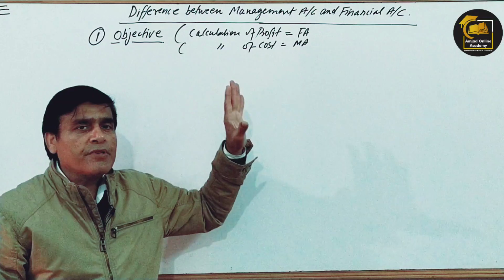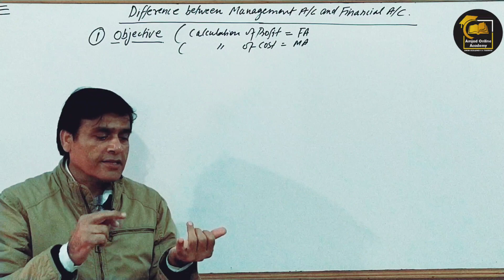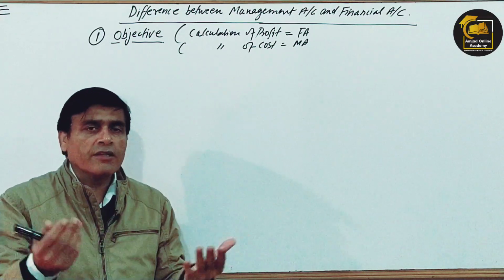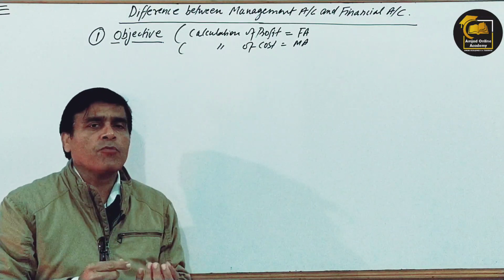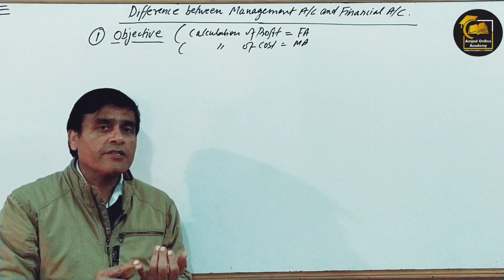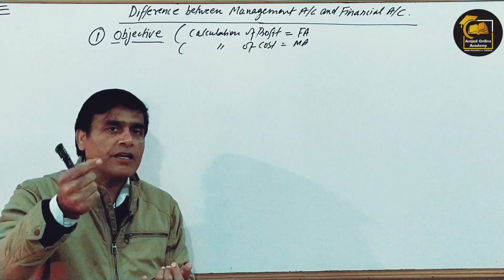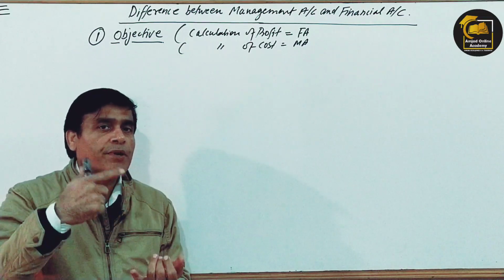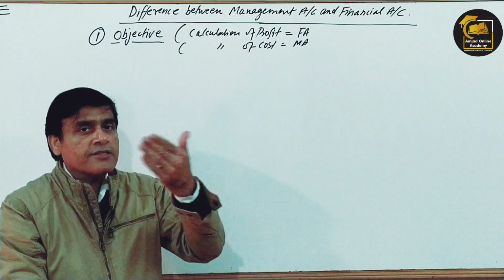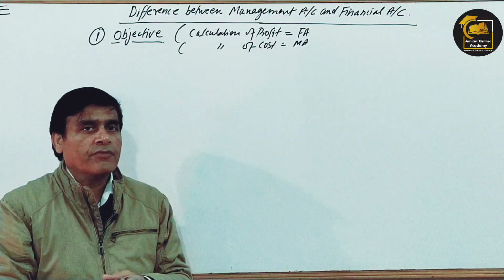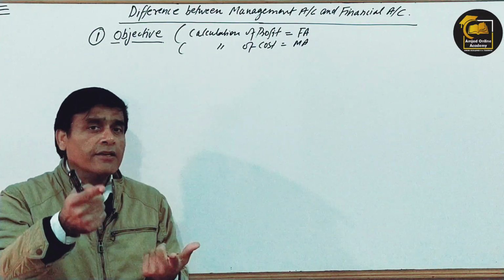Look, I tell you why I'm focusing here: there may be another purpose. For example, every business wants to enhance the profit, but there are two ways of enhancing the profit. Think yourself, if you are the businessman running a small shop and you want to increase the profit, there will be two ways. Either you will increase the selling price, then definitely your profit will increase, or on the other side you will try to reduce the cost, then you will also increase the profit. So one is a negative way and another is a positive way.